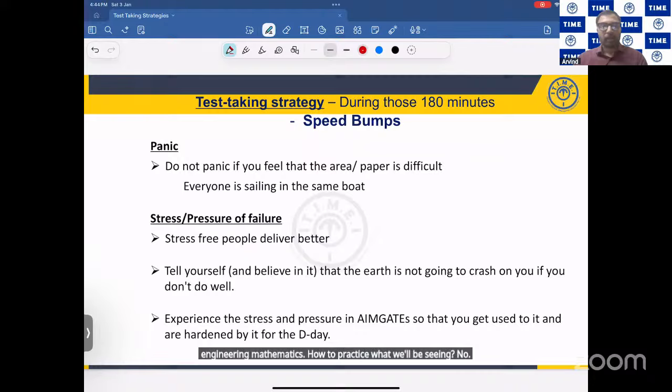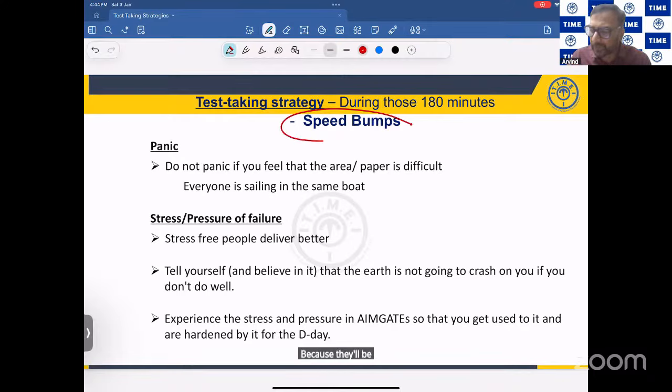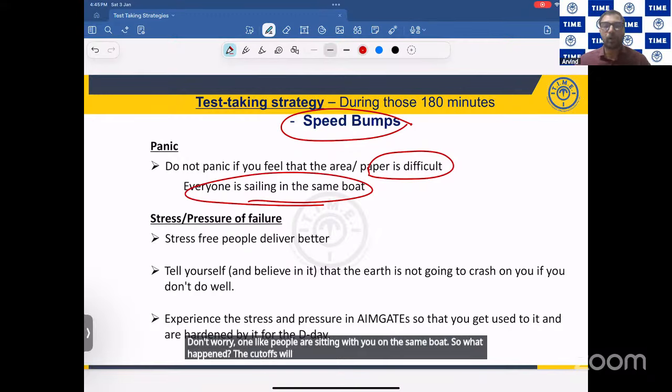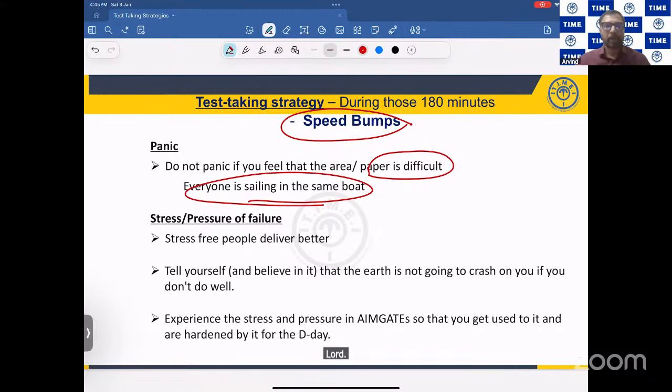Now, this 180 minutes is going to be a very crucial time for you, because there will be a lot of speed bumps. What do you mean by speed bumps? What I told you earlier, whether the paper is easy or difficult, don't worry. 1 lakh people are sitting with you in the same boat. So what will happen? The cutoffs will be lower. But here, one important point I want to say.